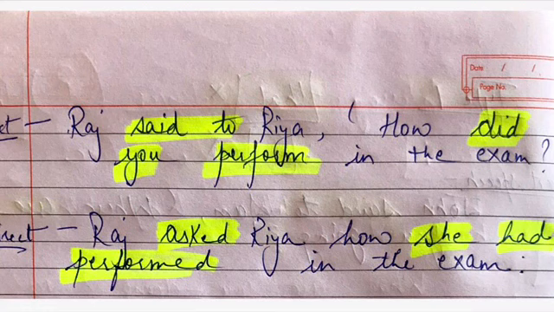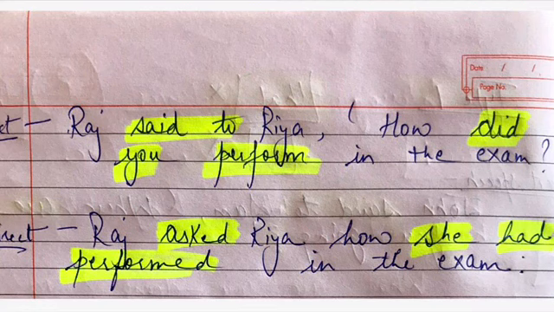Here we haven't gone to that further past situation, so did will be converted to past perfect. Did is simple past, and simple past is converted to past perfect, so did will be converted to had performed. Perform is the main verb here, and "you" is converted to "she". Raj asked Riya how she had performed in the exam, right?